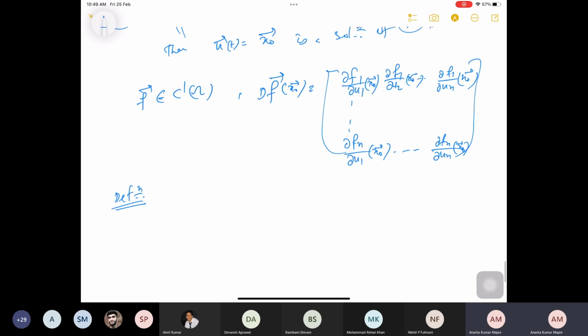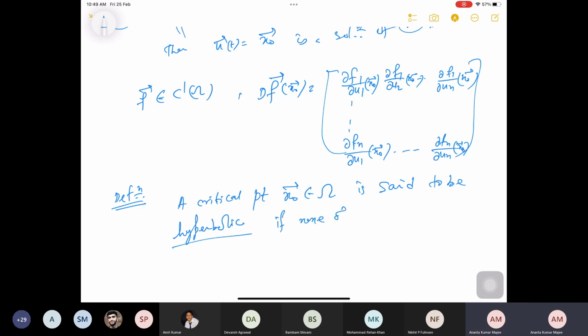Now, there is a concept of whether a critical point is called hyperbolic or not. The definition says that a critical point, or equilibrium point, x0 is said to be hyperbolic if none of the eigenvalues of this matrix Df of x0 are purely imaginary.